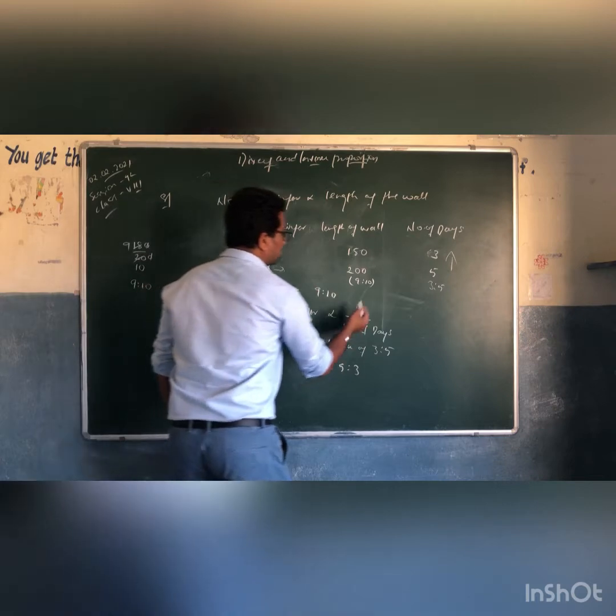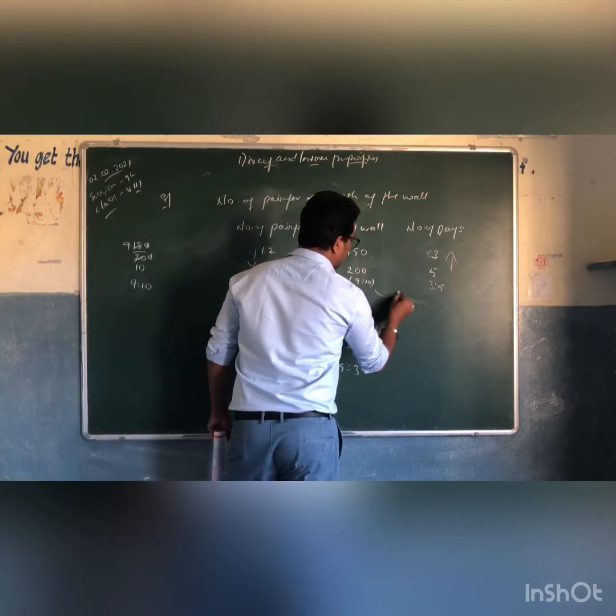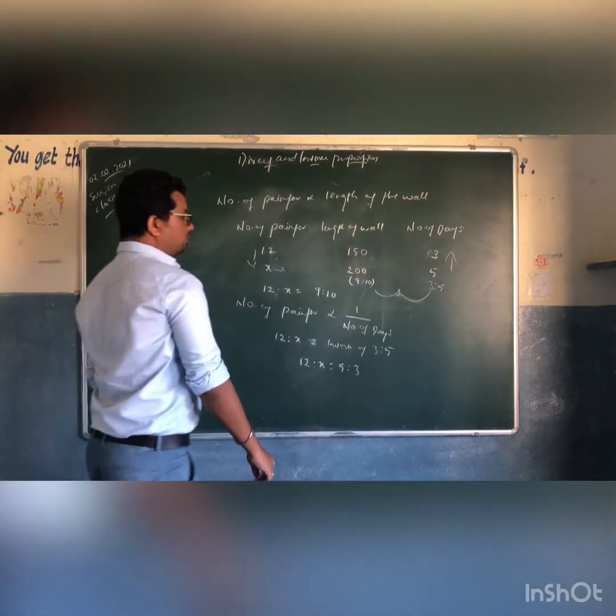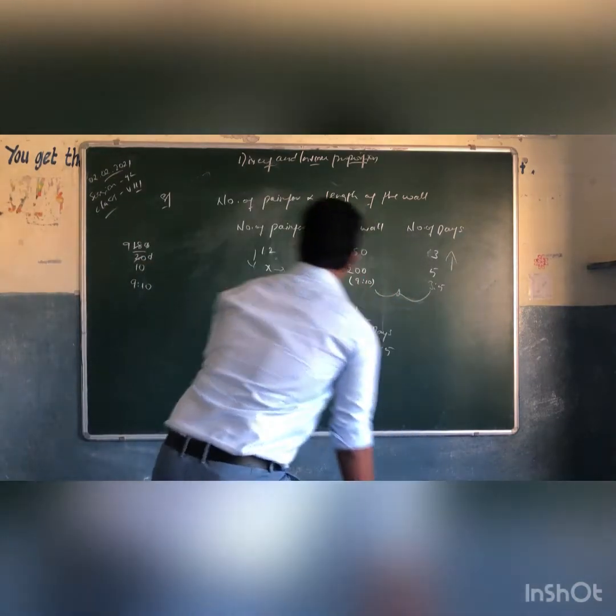Now we need to find the compound ratio of these two. So for that, what will we do?